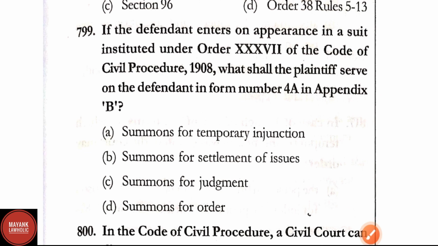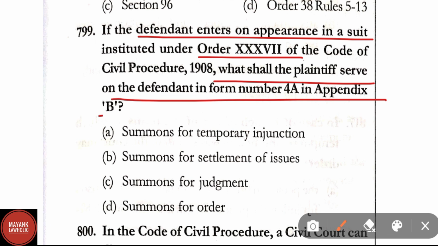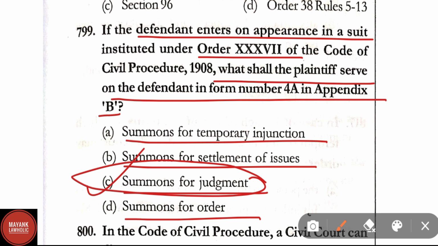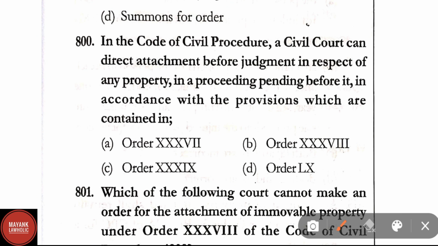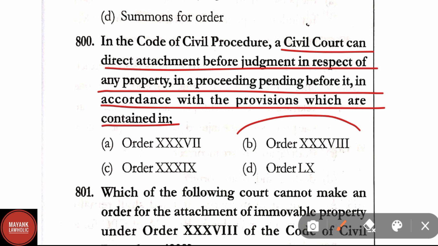Question number 799. If the defendant enters an appearance in a suit instituted under Order 37 of the CPC, what shall the plaintiff serve on the defendant in the form of 4A in the Appendix B? Summons for temporary injunction, summons for settlement of issues, summons for judgment, summons for order. Correct answer here is option C, that is summons for judgment. Question number 800. In the Code of Civil Procedure, a civil court can direct attachment before judgment in respect of any property in a proceeding pending before it in accordance with the provisions which are contained in. Correct answer here is Order 38.